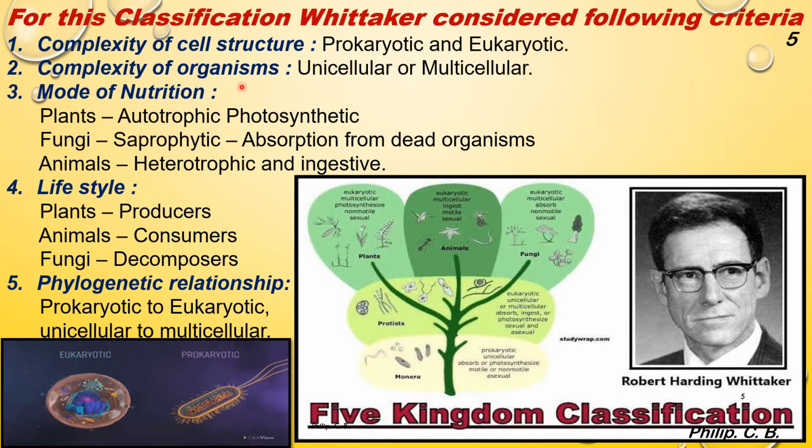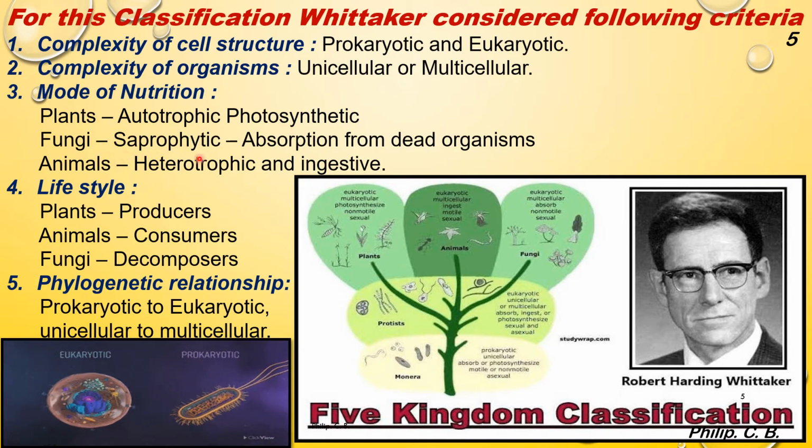Complexity of organism, unicellular, multicellular. There are species which are single cell or many cell. Uni means one, multi, many cellular. Mode of nutrition. Plants which are autotrophic, photosynthetic means autotrophic, the one which prepares their own food. Photosynthetic, that is using the sun's light by the presence of chloroplast in the plants.